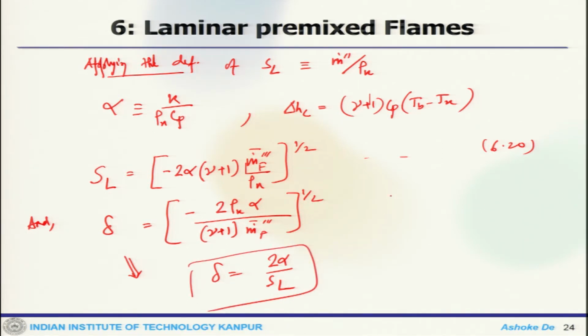So, that is what one can write. That is a nice correlation you will get between SL, the laminar flame speed, thermal conductivity and the flame thickness.